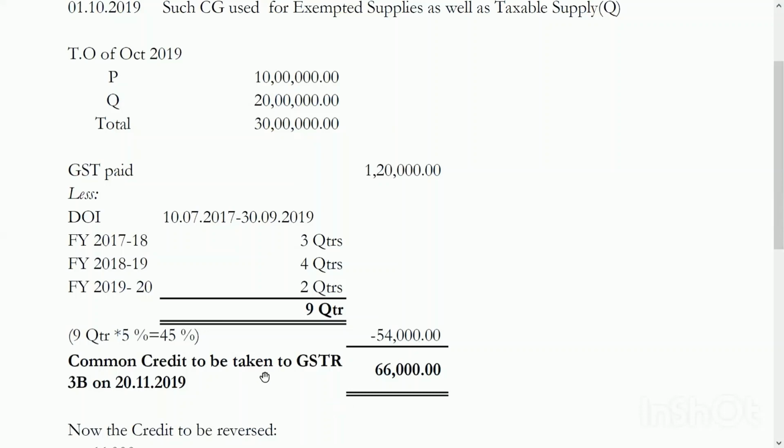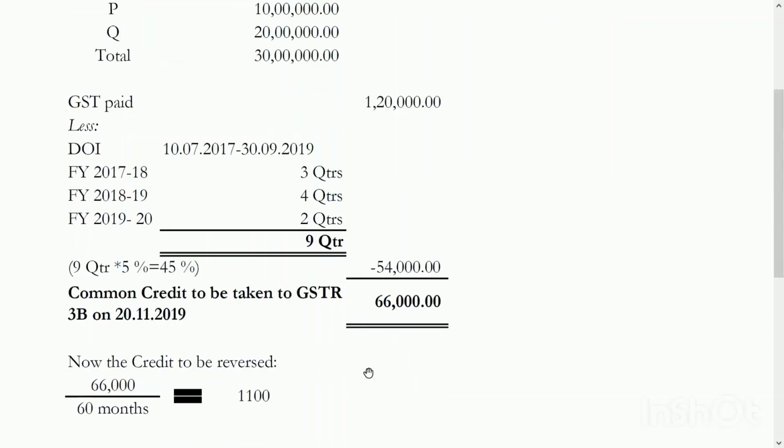The common credit which shall be taken to GSTR 3B on 20/11/2019, that is for filing the returns of October 2019, will be 66,000.